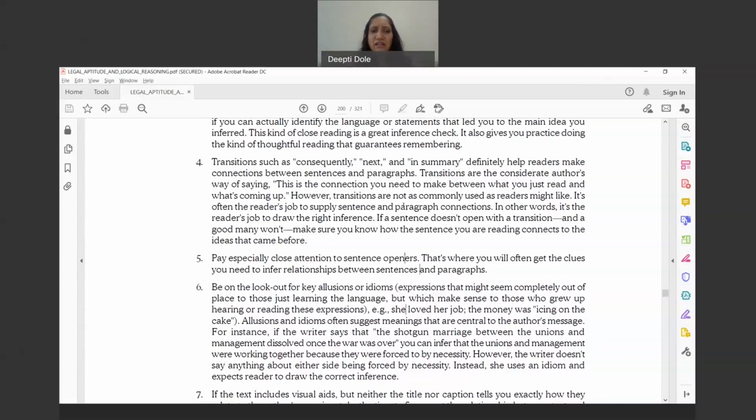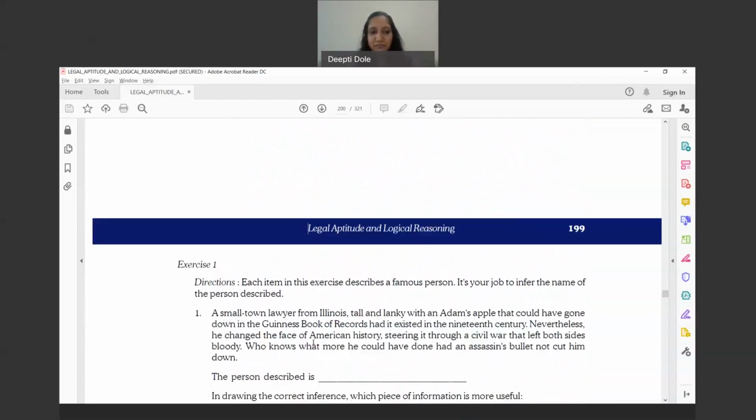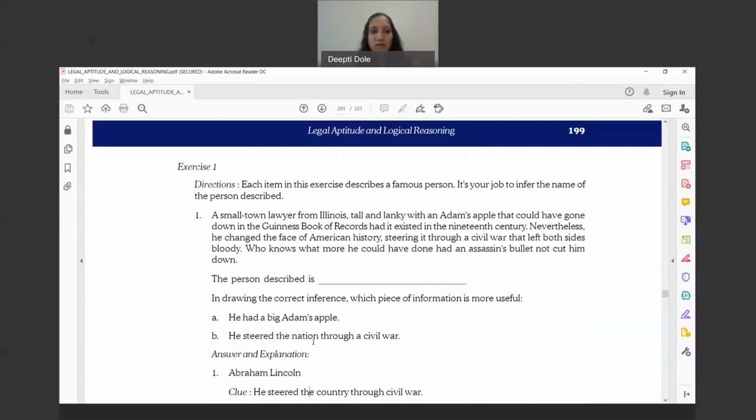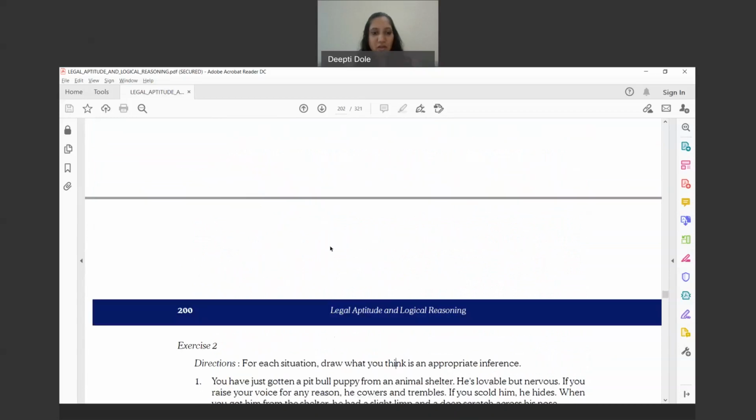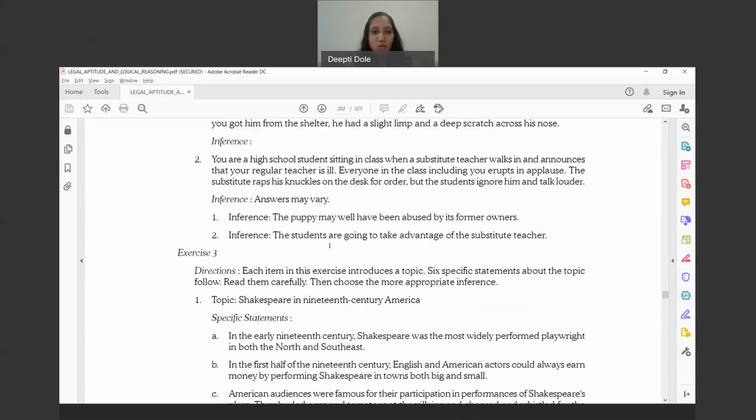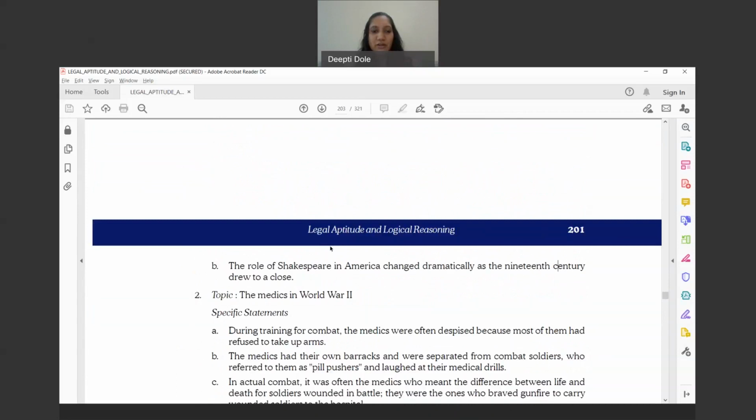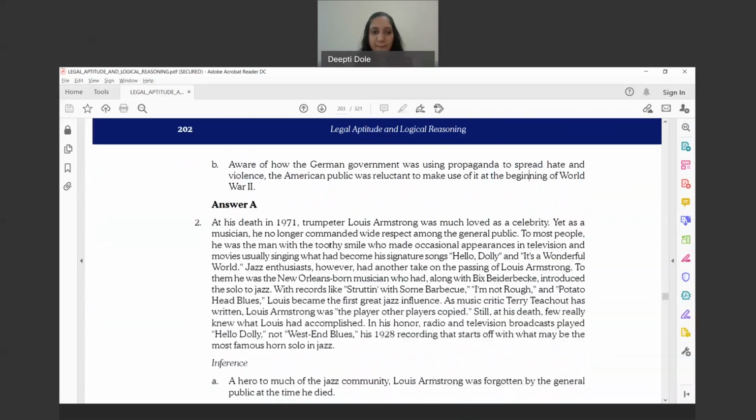In this text, they have given you the areas where you can concentrate, and you can understand that this is a kind of clue to the inference. Or you can look at the sentences and then draw the inferences.